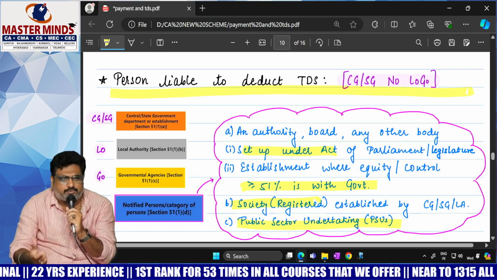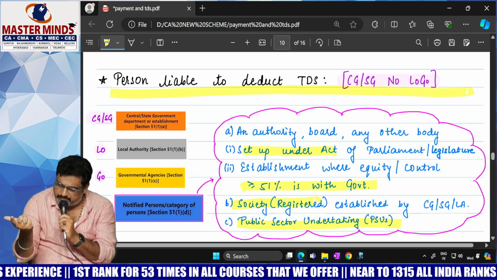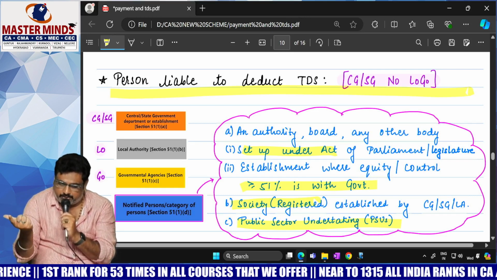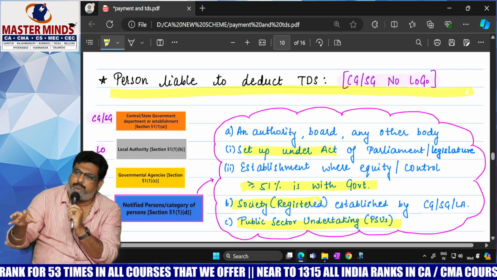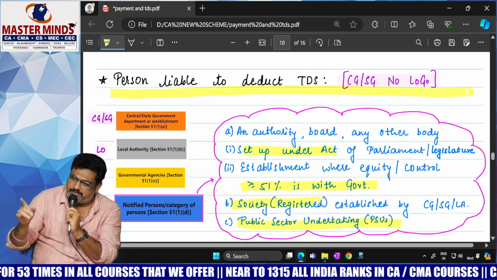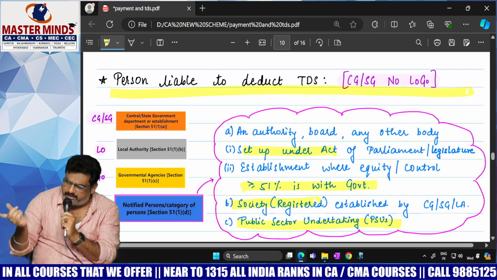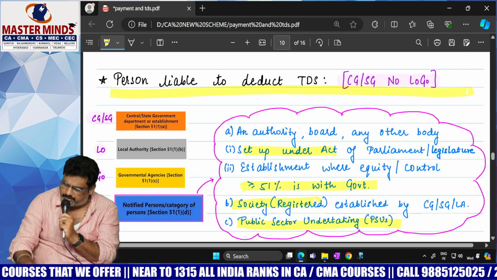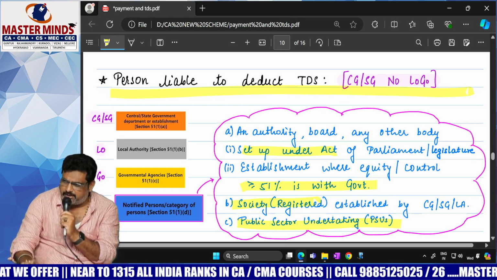So what are those government notified persons? Central government, state government, local authority, government agency, or establishments where the government has more than or equal to 51% of voting power, societies established by the government, and PSUs, public sector undertakings.